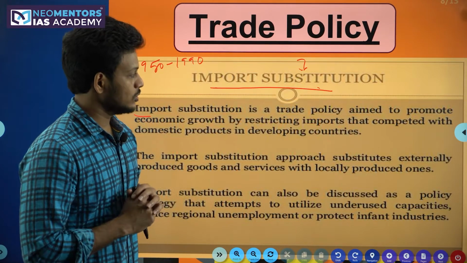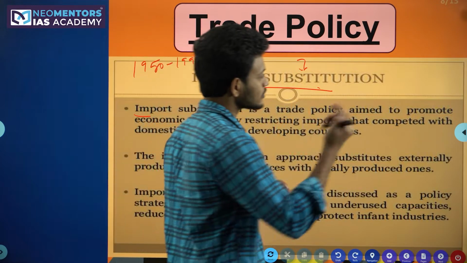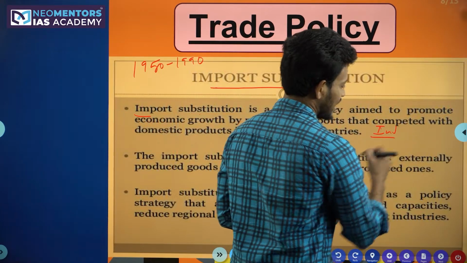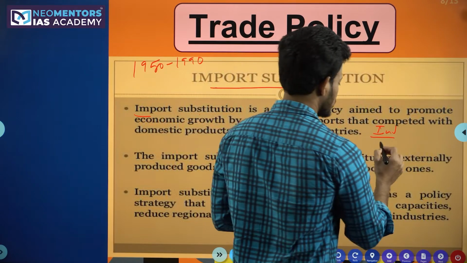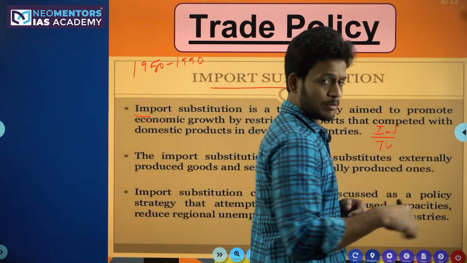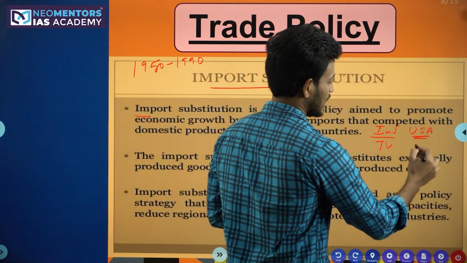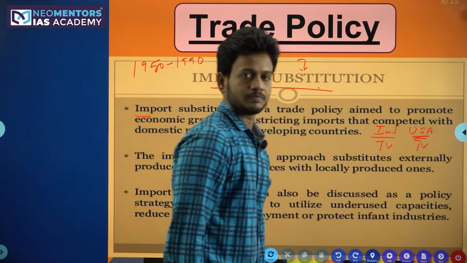When it comes to import substitution, let's take this example. In India, an Indian company is producing a TV. In the same way, a United States of America company is exporting a TV to India.